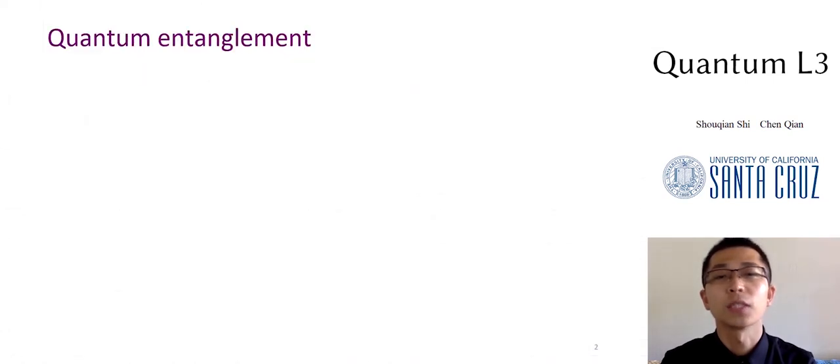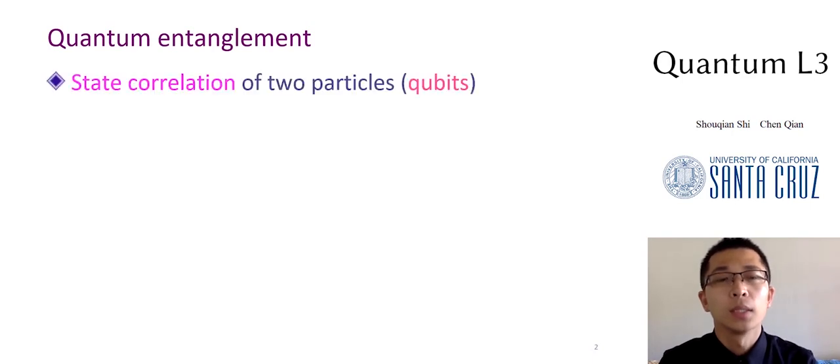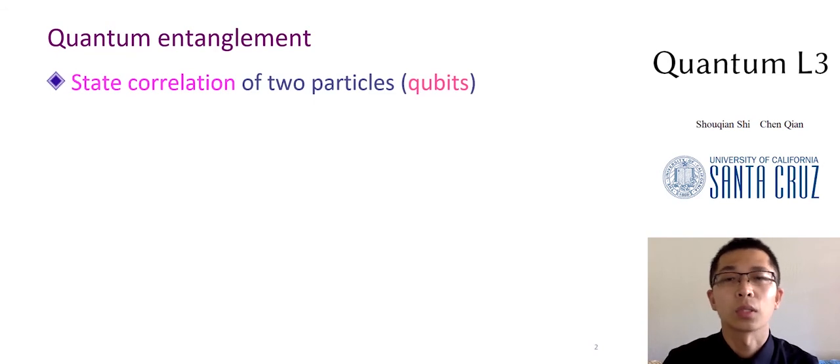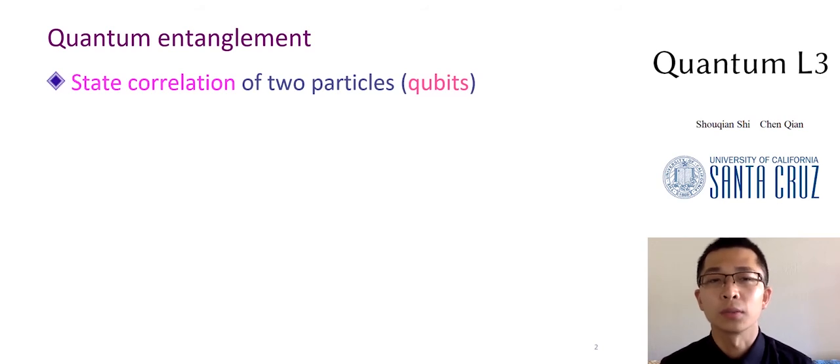Let's start with the fundamental building block for the quantum network, quantum entanglements. A quantum entanglement is a state correlation of two particles, or called qubits, like the spin direction of the electrons. Let's forget about the electrons. To make it available to the majority of the SIGCOMM audience, we hide the physical details and show the key idea of the quantum entanglement.